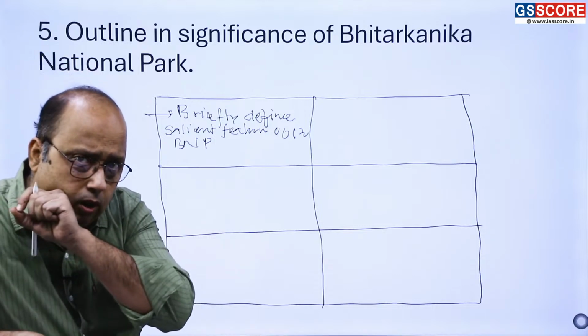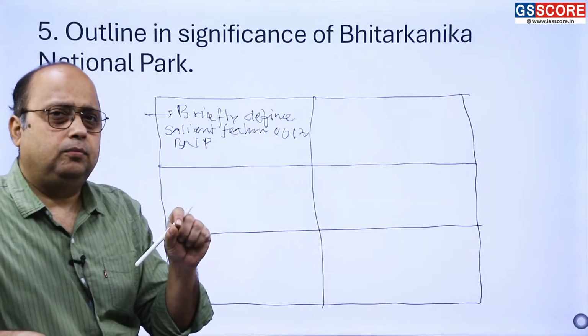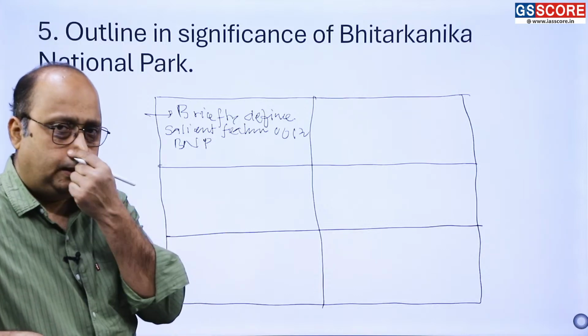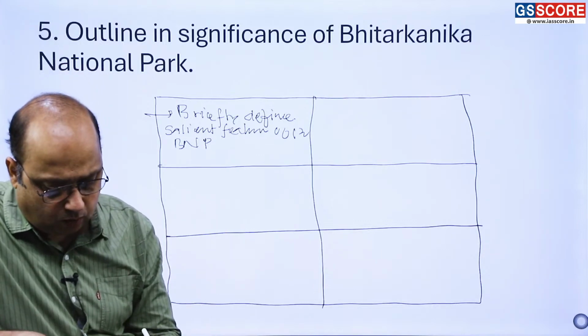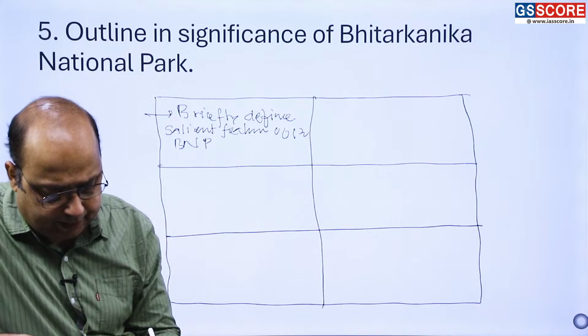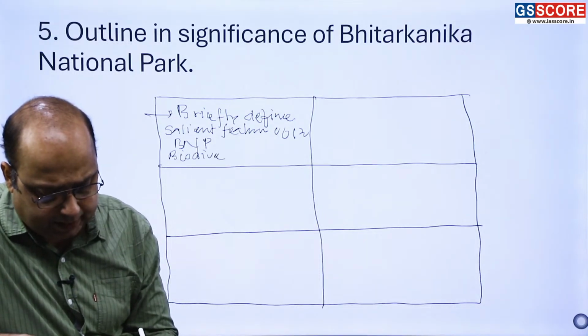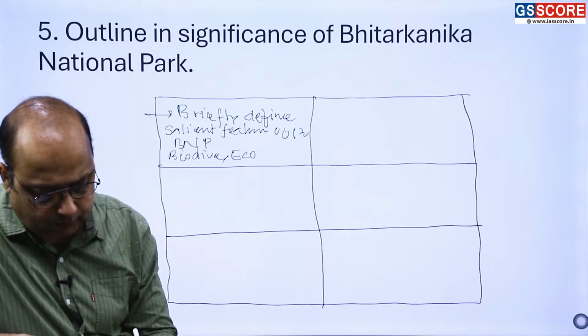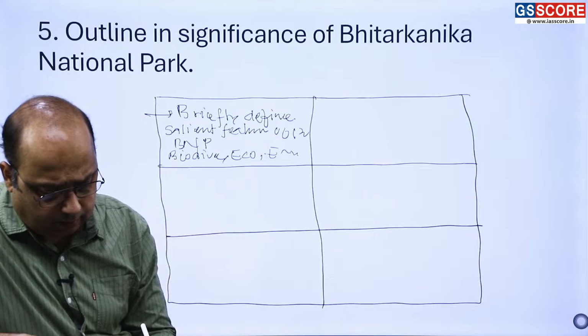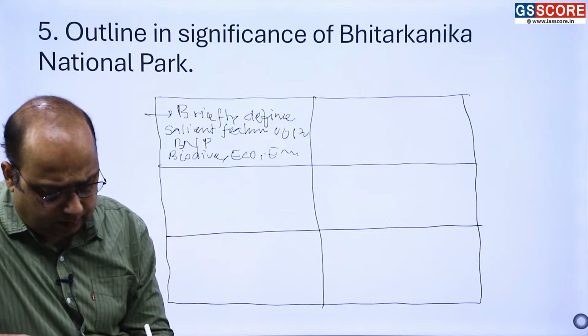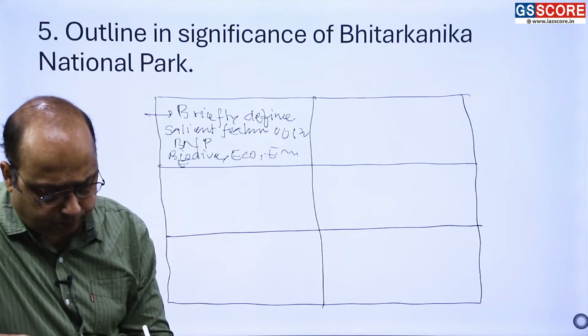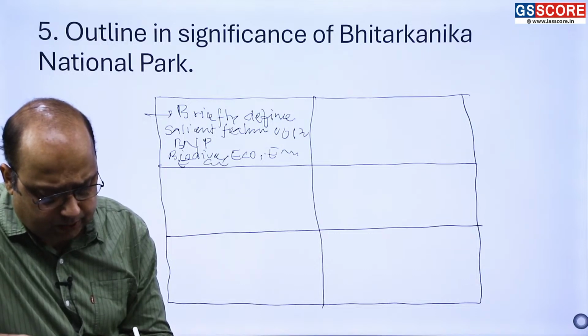list down what significance it has, a great value in terms of biodiversity, then ecology, ecosystem, right? Then ecotourism, scientific research, economy.